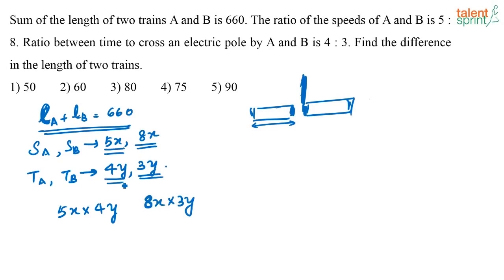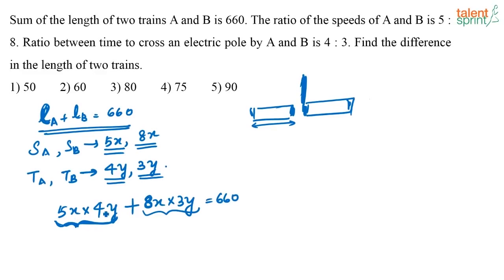Product of speed into time will give me the distance. But here I know the distance that is travelled by each of these trains is nothing but the length of the train itself. What does this represent? This represents the distance that is travelled by train A, which is nothing but the length of train A, correct? This represents the distance that is travelled by train B to cross the pole, which is nothing but the length of train B. We already know the sum of these two is equal to 660.